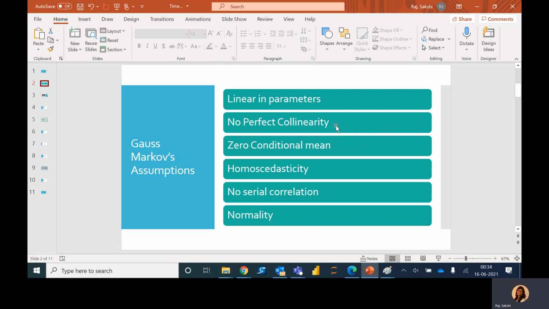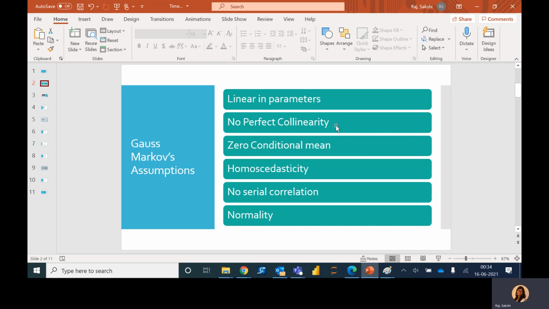The third condition is rather a strict condition, the assumption of zero conditional mean. What does this assumption say? We call it the strict exogeneity assumption. So this assumption says that errors in each time period are uncorrelated with all independent variables across all time periods. So that condition of all time periods makes it really strict and unrealistic at the same time.